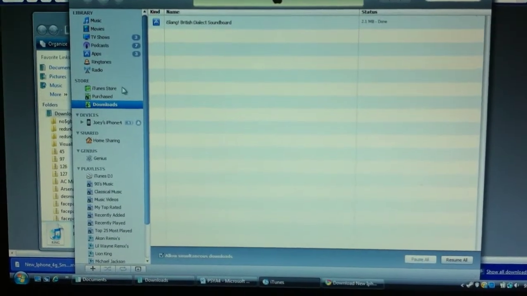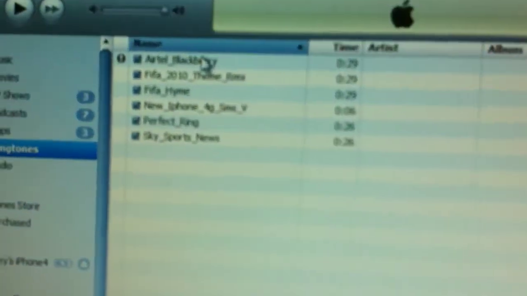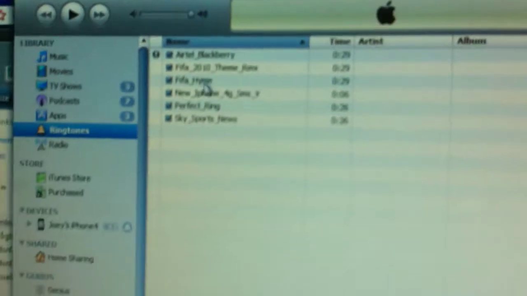So it should be under ringtones. There it is. As you can see, I've already got quite a few on there, downloaded from that website. And then when you sync your phone, just like here.